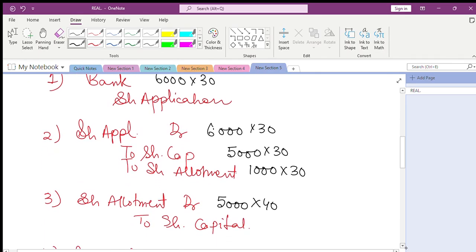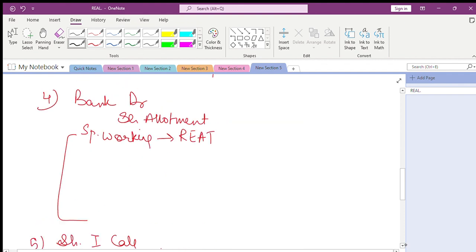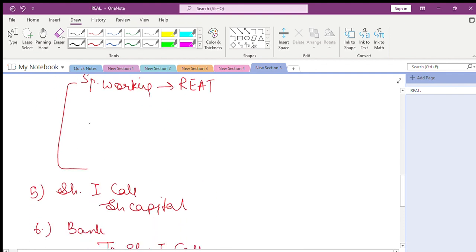First entry you have seen, second, third. Problem comes here. While receiving the allotment money, we are told those who asked for 6,000 got 5,000. From here we get the ratio, those who asked for 6 got 5. We are told that Aman asked for 600 shares.